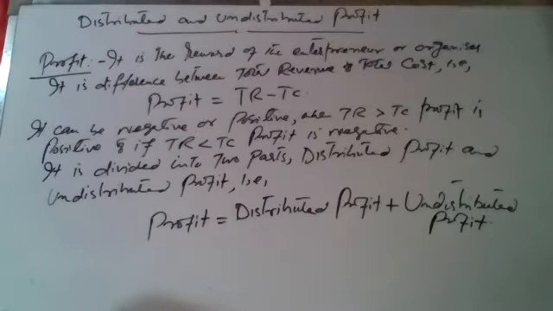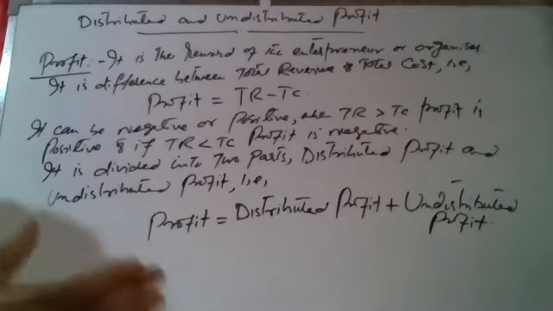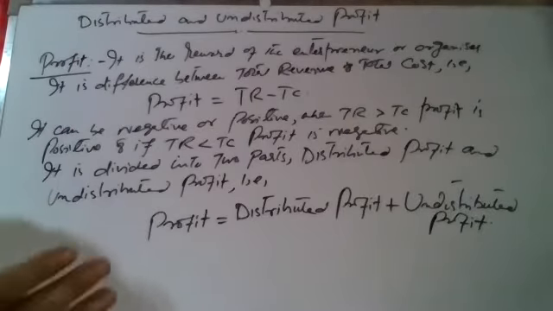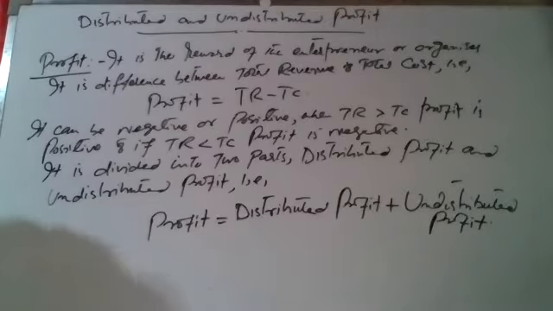Profit is the reward of the entrepreneur. When an entrepreneur establishes a factory or a plant or a producing unit, when he or she produces goods and services, when he or she sells in the market, after receiving the revenue, he or she distributes it among landlords, laborers, capitalists in the form of rent, wages, interest. So after paying all types of costs, whatever remains, that is profit.